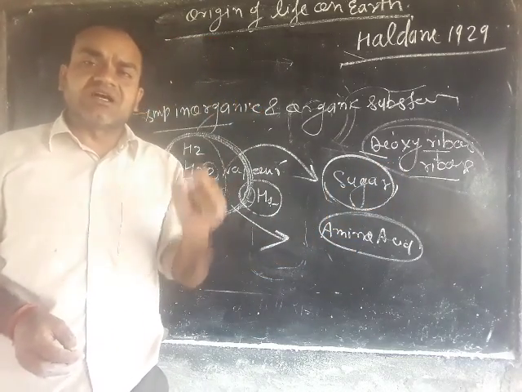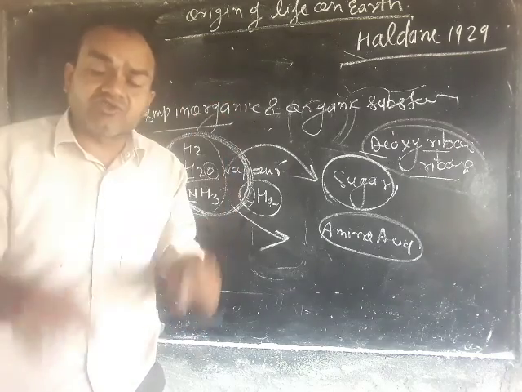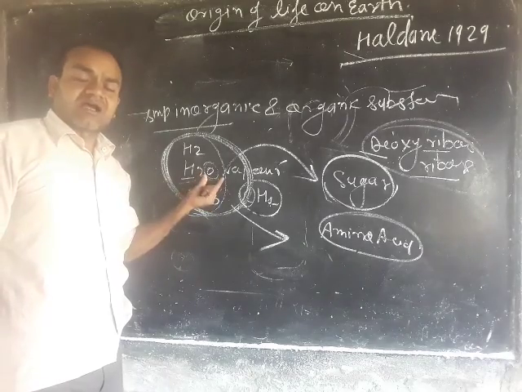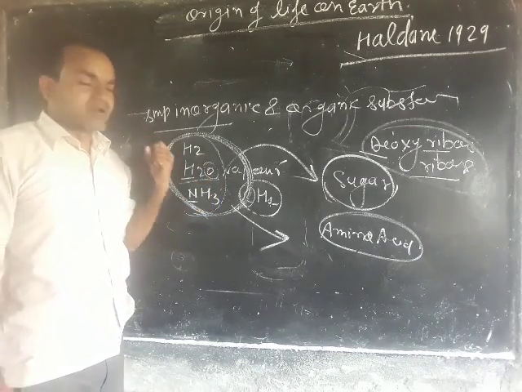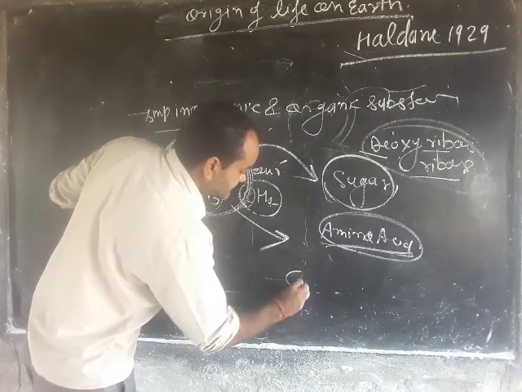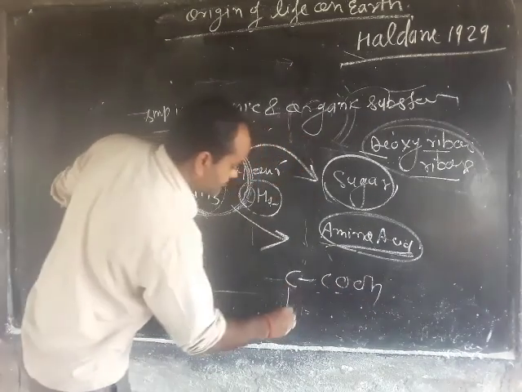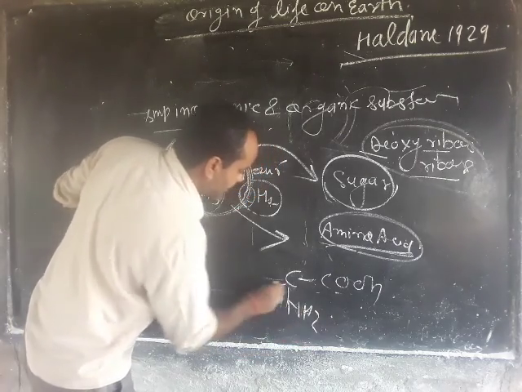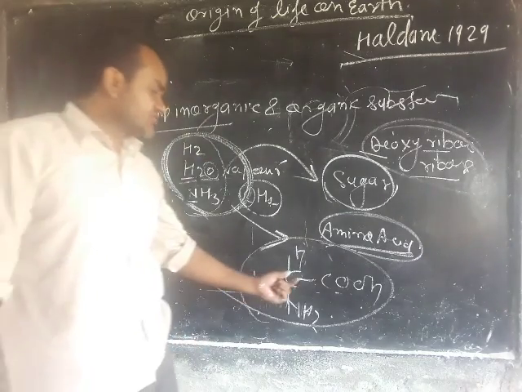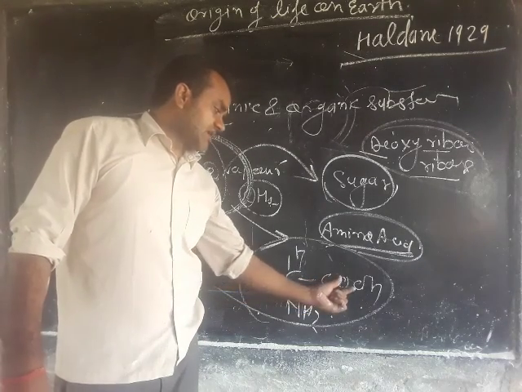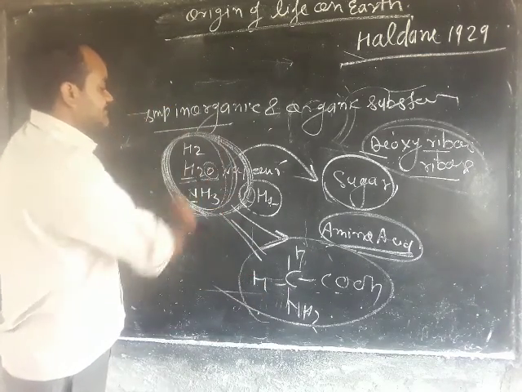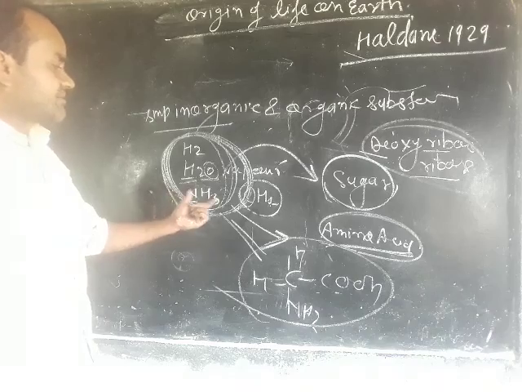All the sugars and all the amino acids are composed of carbon, hydrogen, nitrogen and oxygen. If you look at the structure of an amino acid, you will see a carbon, a carboxylic group, an amino group, and hydrogens. This is a simple amino acid, which is also composed of carbon, oxygen, hydrogen and nitrogen, the same constituents present in hydrogen, water vapor, ammonia and methane.